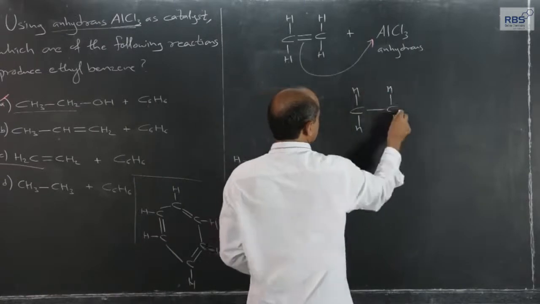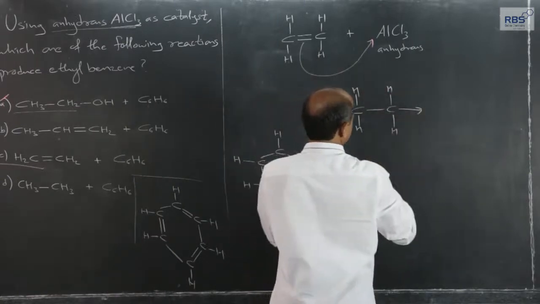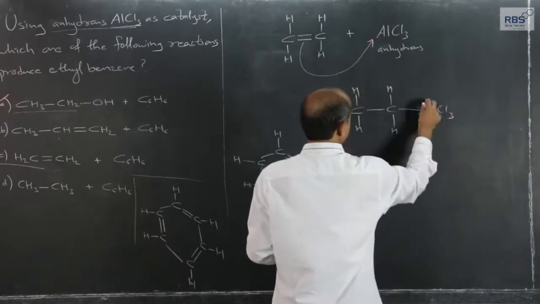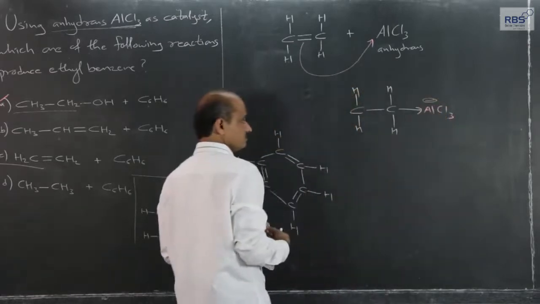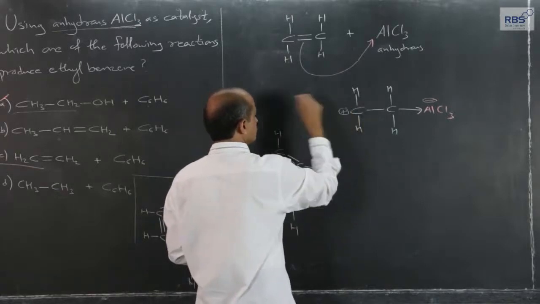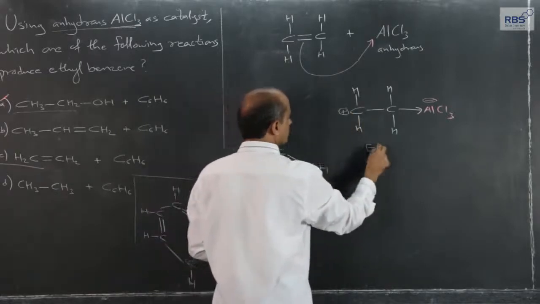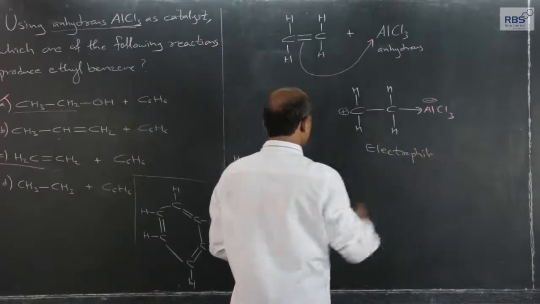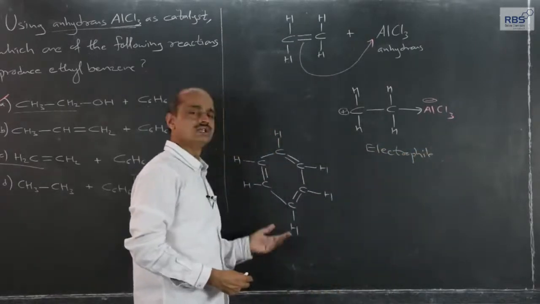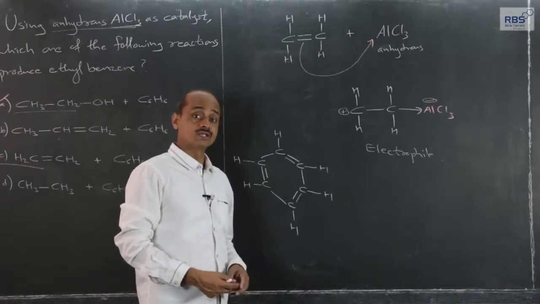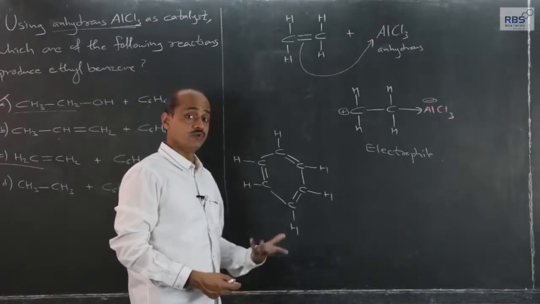The pi bond and AlCl3, and therefore a minus charge on AlCl3, and this will develop positive charge. So, this is the electrophile. Benzene and benzene-like compounds, aromatic compounds, they undergo electrophilic substitution reactions in a good way.